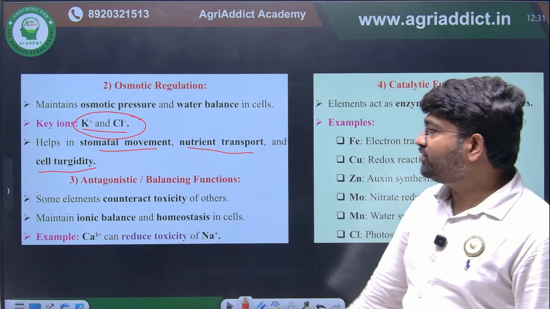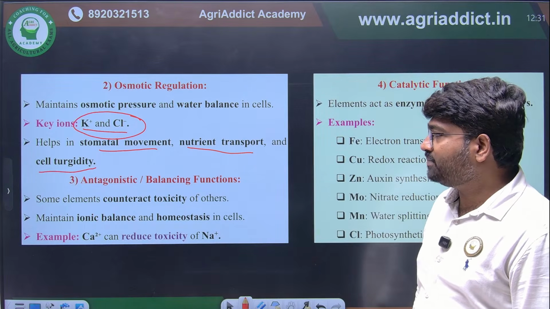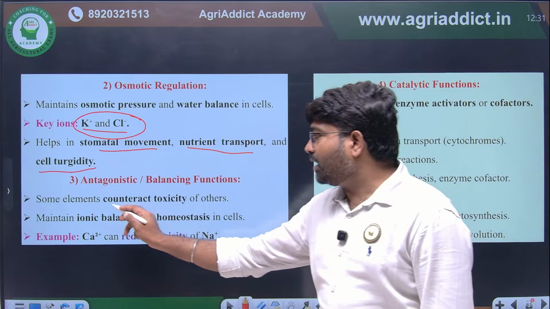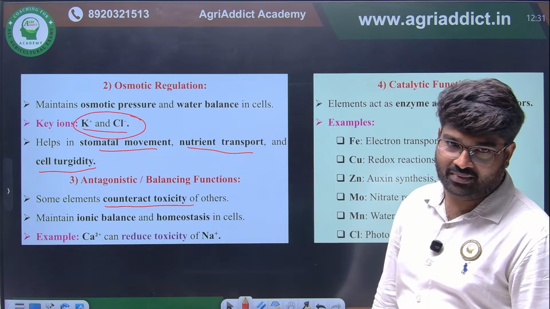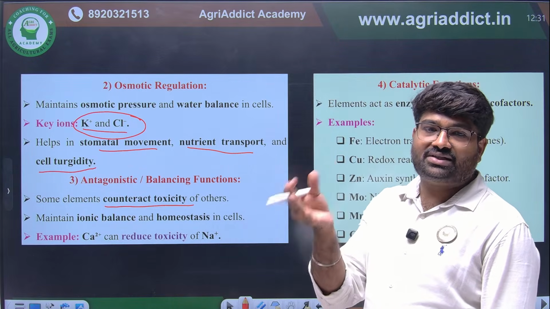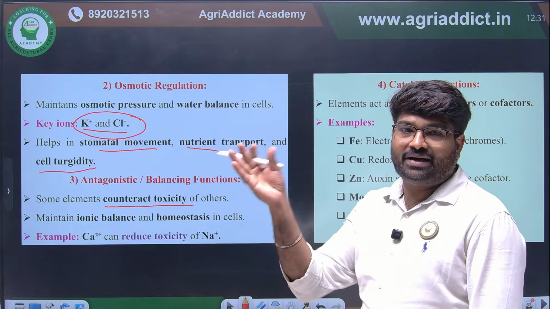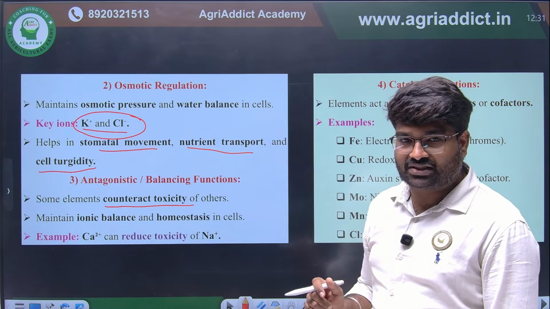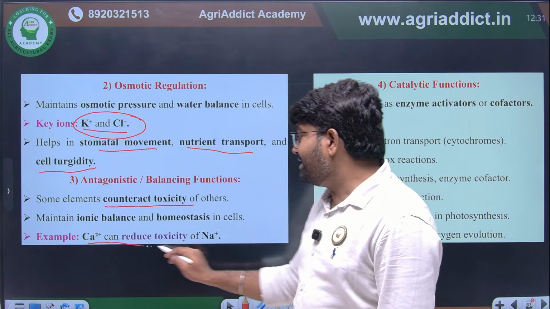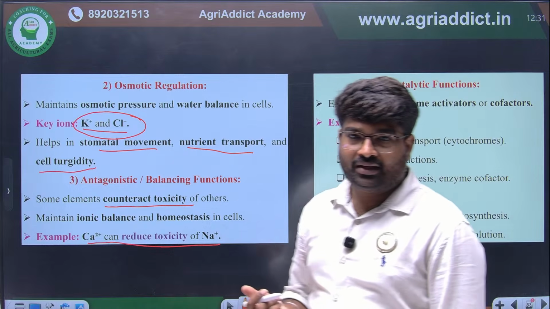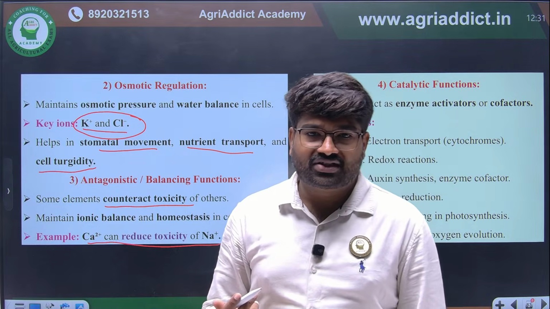Apart from that, there are balancing or antagonistic elements. Some elements will counteract the toxicity of other elements. If a particular element's concentration is more, this element will accumulate to counteract the toxicity. For example, calcium can reduce toxicity of sodium. Calcium can reduce toxicity of sodium.